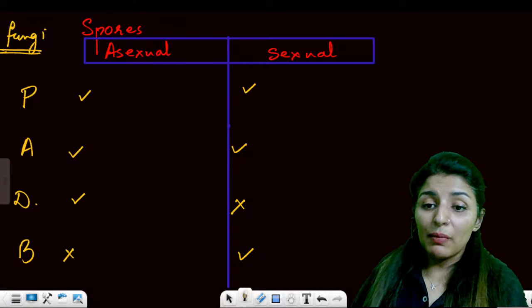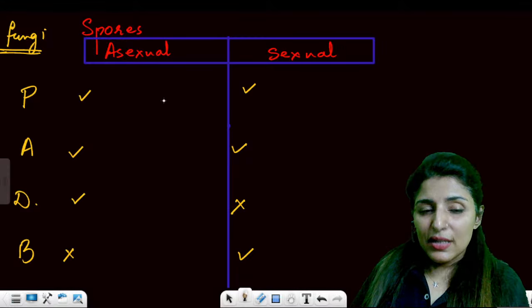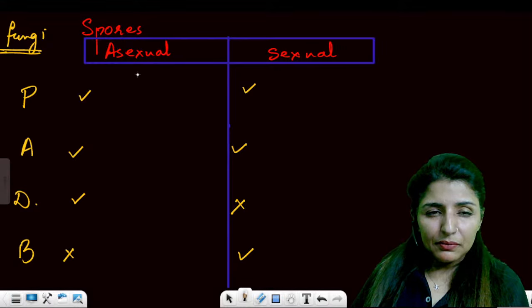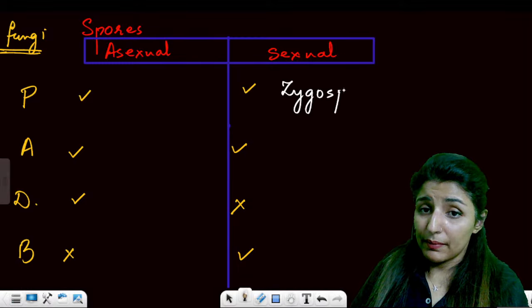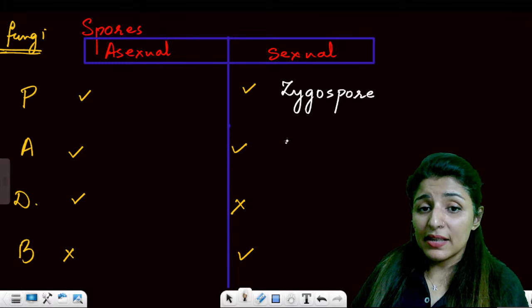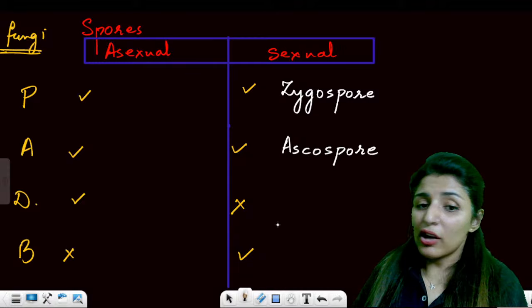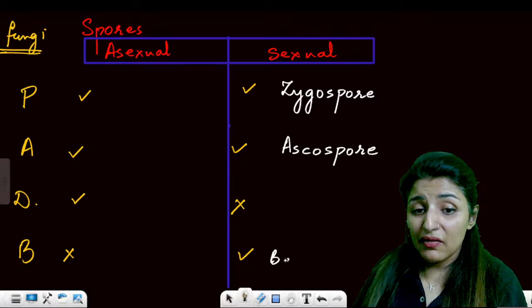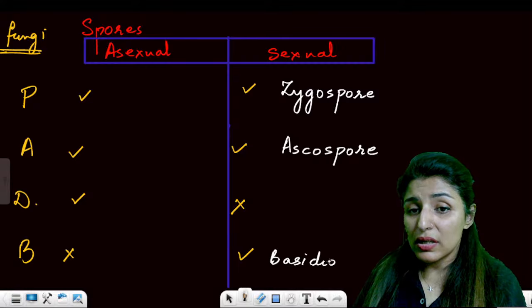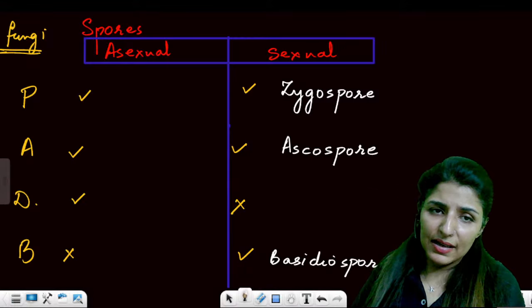Now we are going to talk about the spores which will be formed. In Phycomycetes, in sexual reproduction, we have zygospore. In Ascomycetes, we'll have ascospore. Deuteromycetes do not show sexual reproduction, and Basidiomycetes will have basidiospore. Are these points clear to all? We'll come to toadstools. Wait a second.